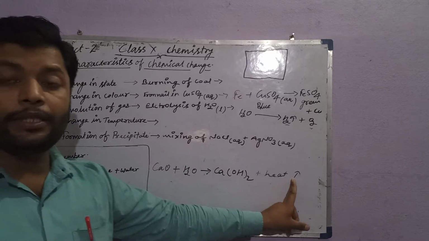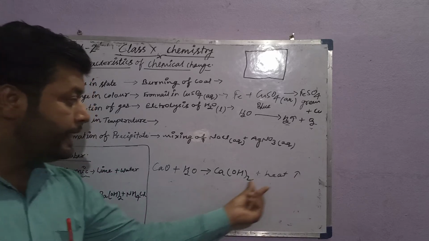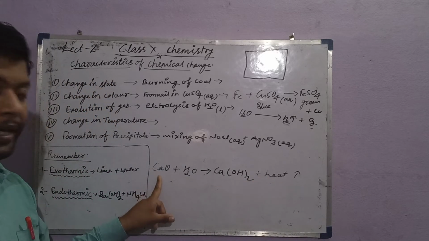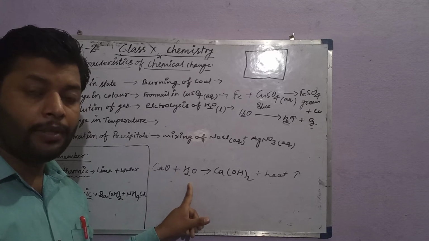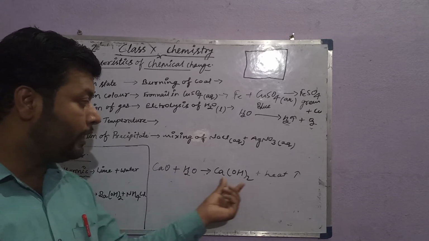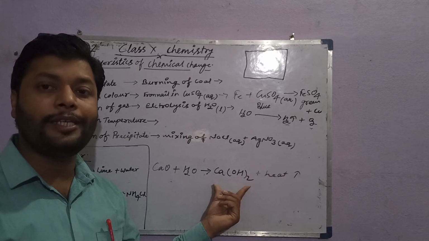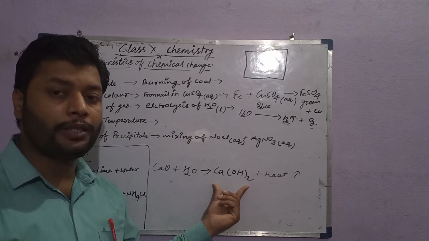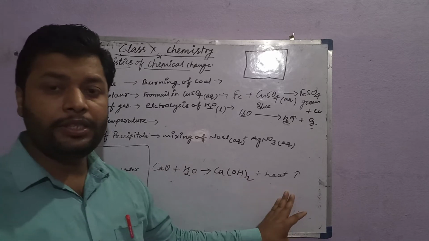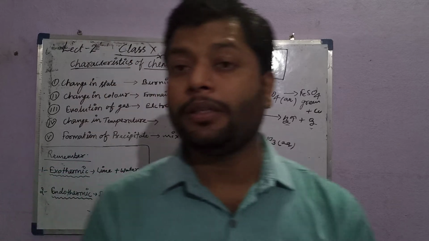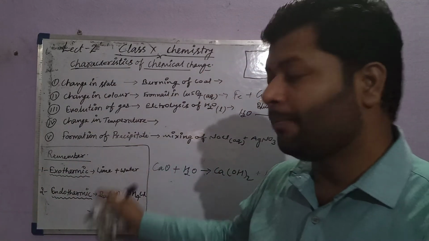This arrow indicates released out. When quick lime, shortly known as lime, dissolves in water, a lot of heat is released and calcium hydroxide solution forms, indicating a chemical change. This is one of the examples of an exothermic reaction, indicating change in temperature.